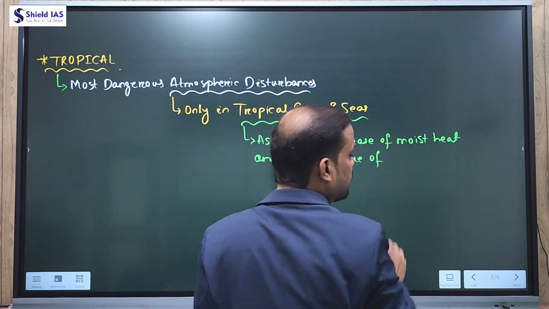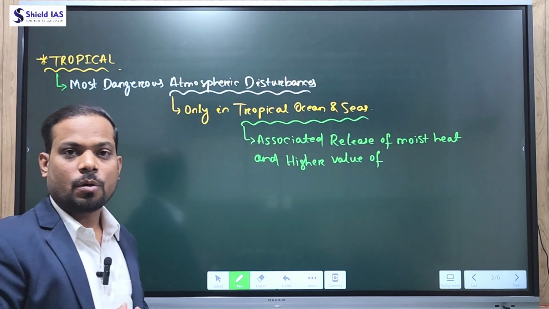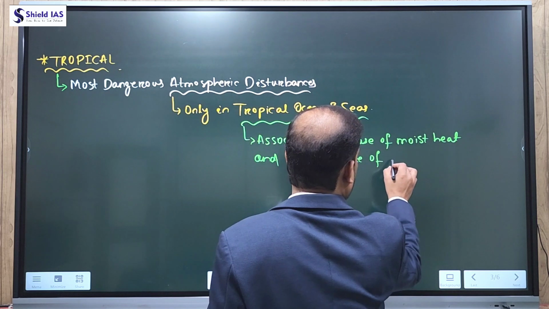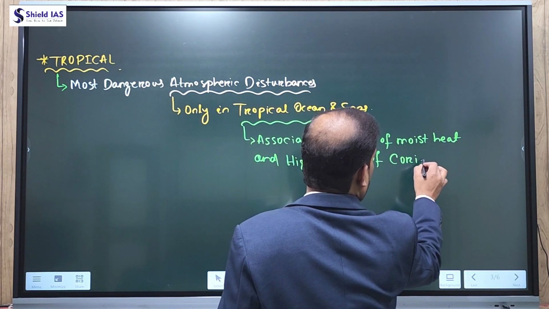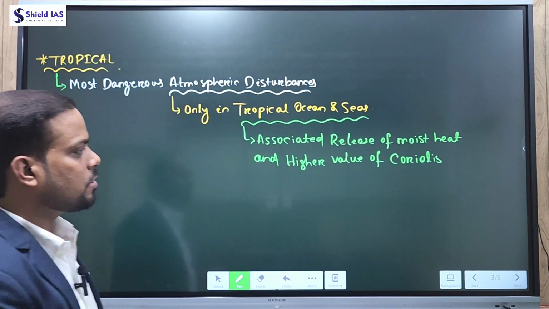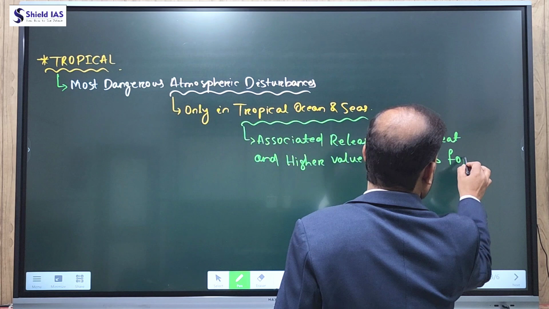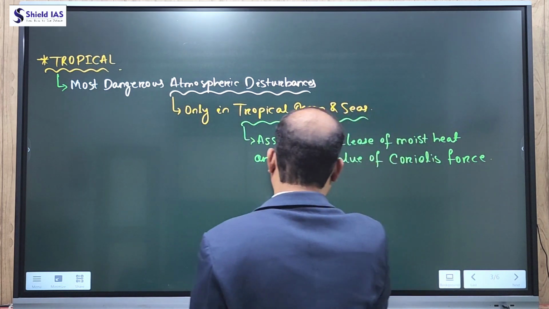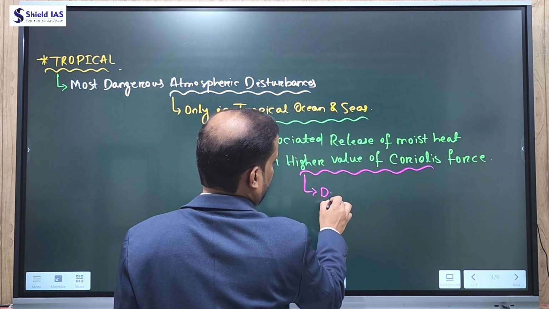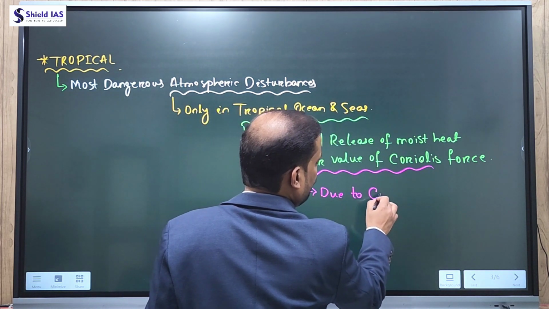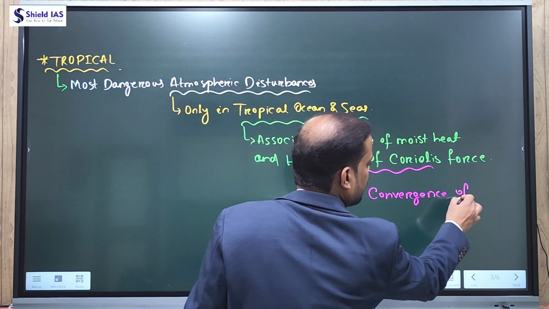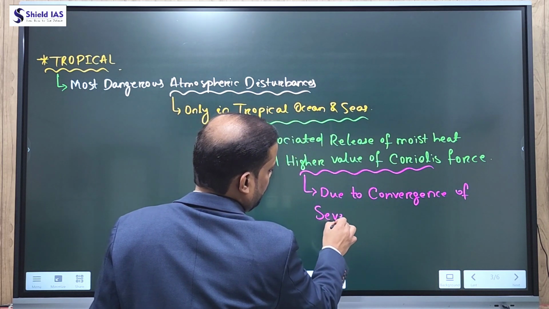These are the things that we'll discuss when we discuss conditions required for the formation of tropical cyclone. So it is associated with the release of moist heat and higher value of Coriolis force. And both the release of moist heat and the Coriolis force, or we can say Coriolis effect, are formed due to convergence of several warm air masses.